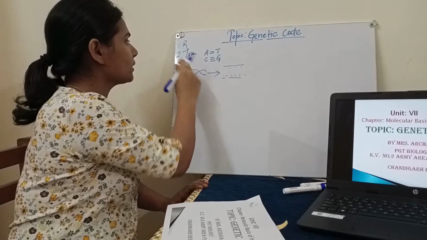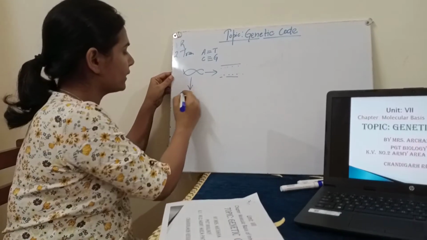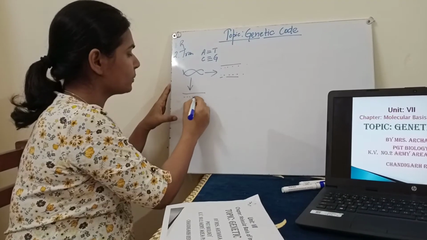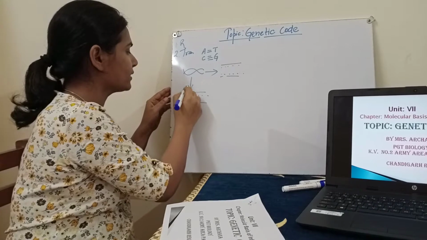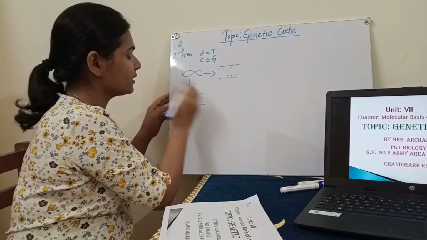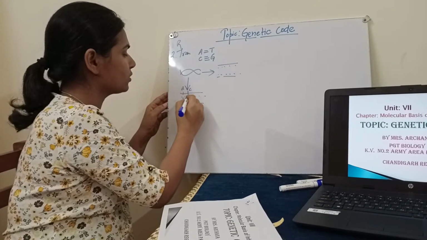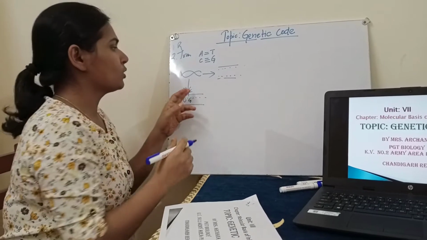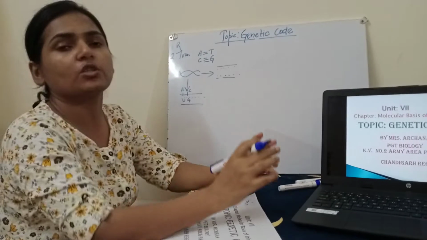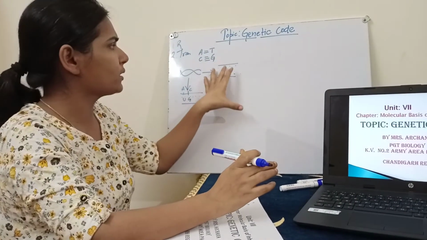Similarly in transcription, from DNA, mRNA is being synthesized. Again the two strands are opening, and on one of the strands, on the basis of the rule of complementarity, if A is there, the next will be U, because mRNA is being synthesized, so instead of T it will be U. And if C is there on the DNA, then on mRNA there will be G. So the processes of transcription and replication are based on the rule of complementarity that we have studied in the previous classes also. So it is easy.